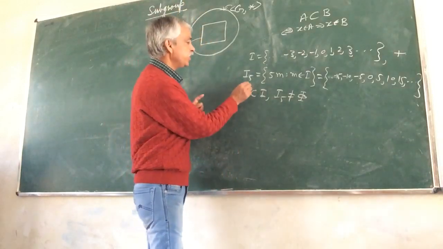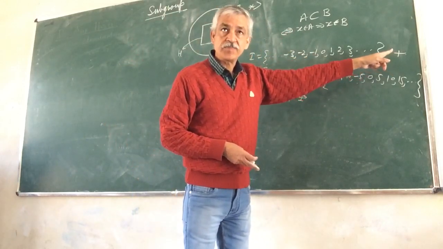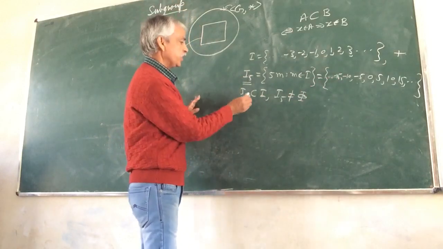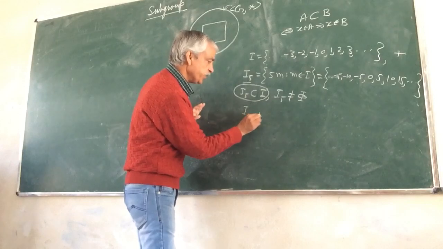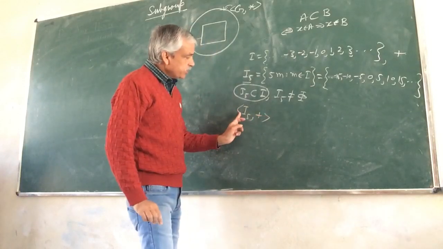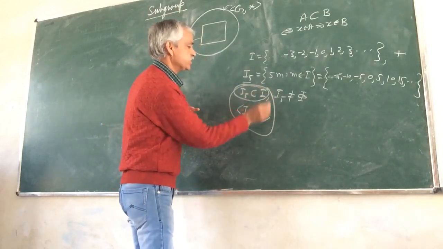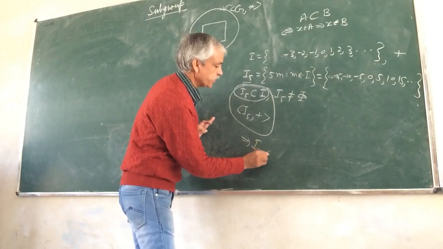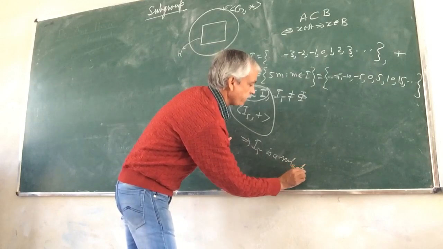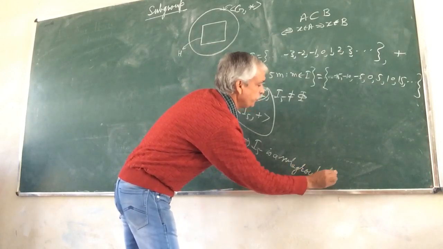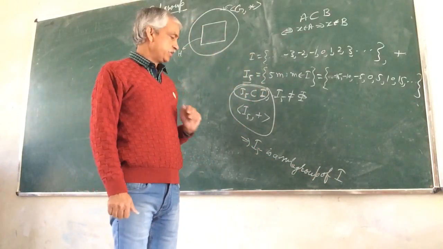Hence I5 is a group in itself under the binary operation plus. So I5 is a subset of I, and I5 under the same binary operation addition is a group in itself. These two facts say that I5 is a subgroup of I.